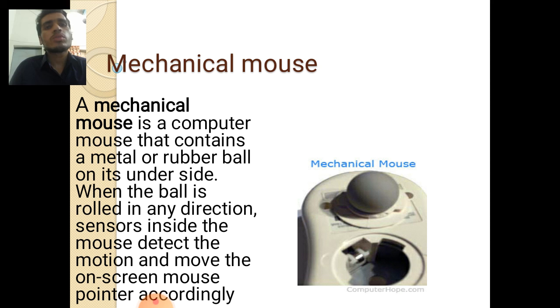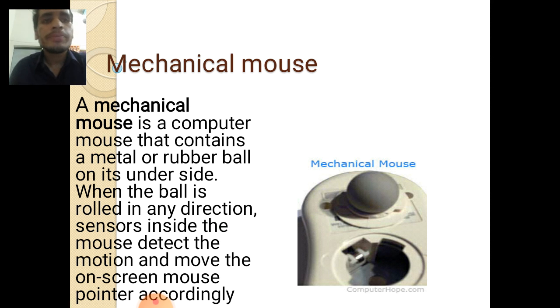Mechanical mouse. A mechanical mouse is a computer mouse that contains a metal or rubber ball on its underside. When the ball is rolled in any direction, sensors inside the mouse detect the motion and move the on-screen mouse pointer accordingly.